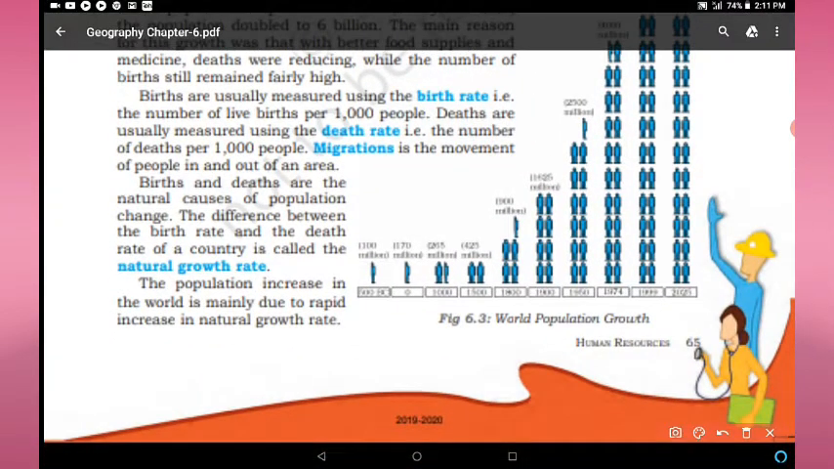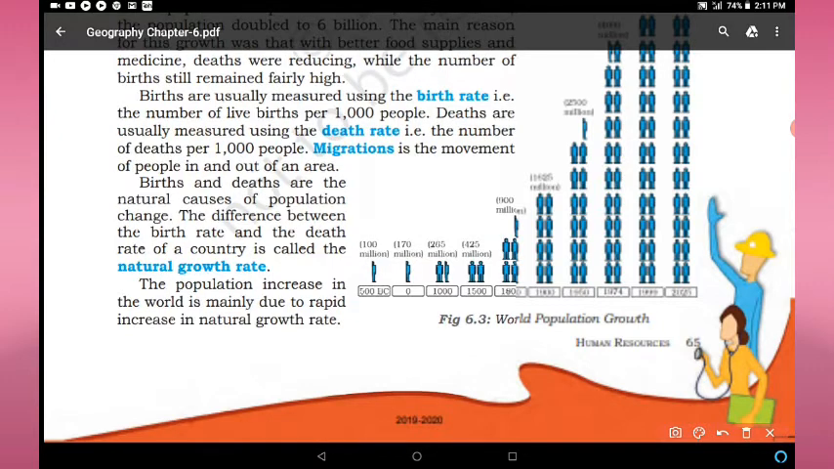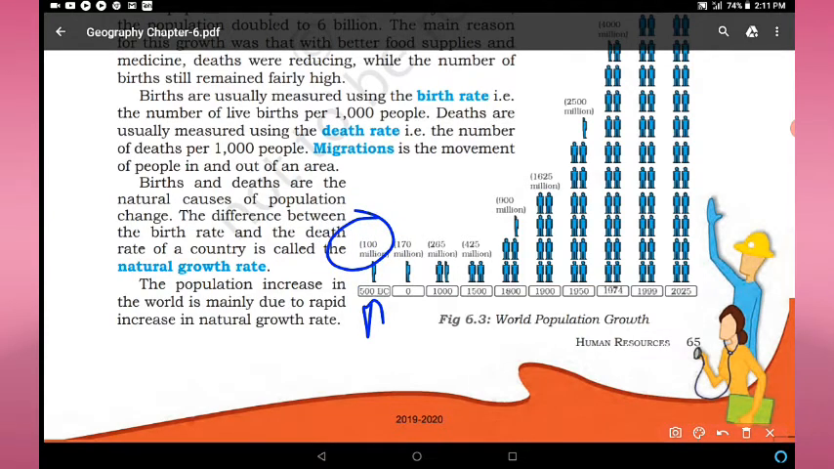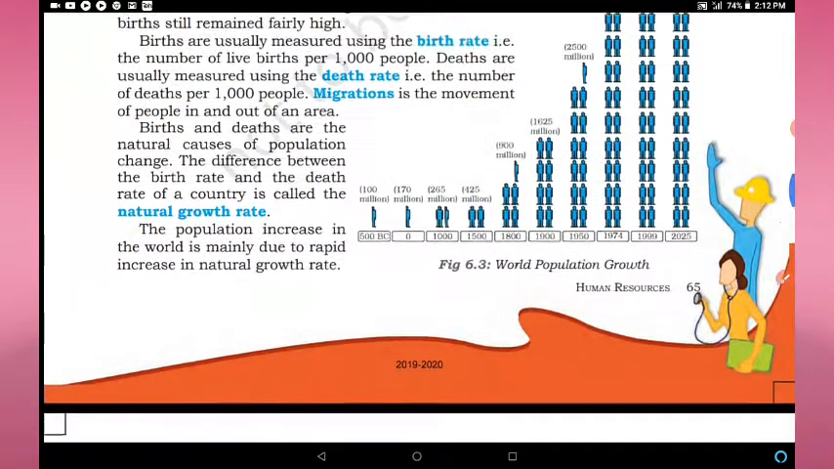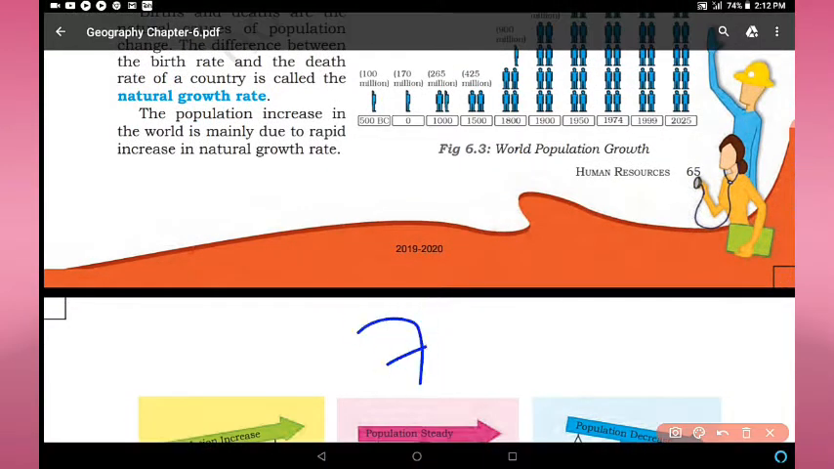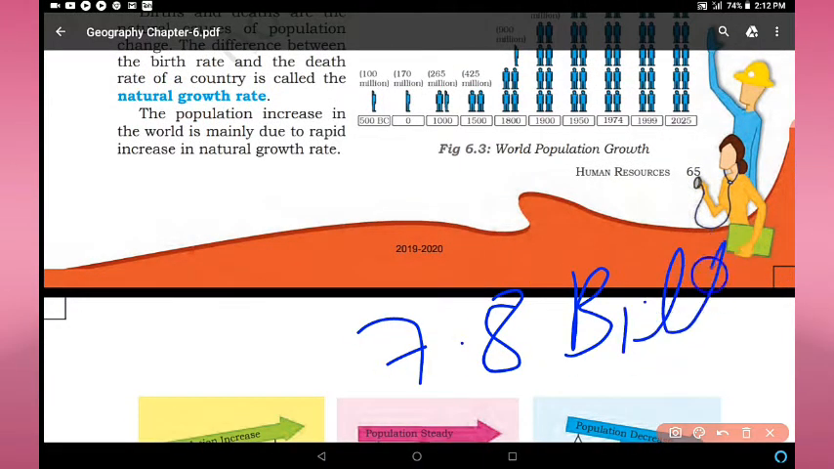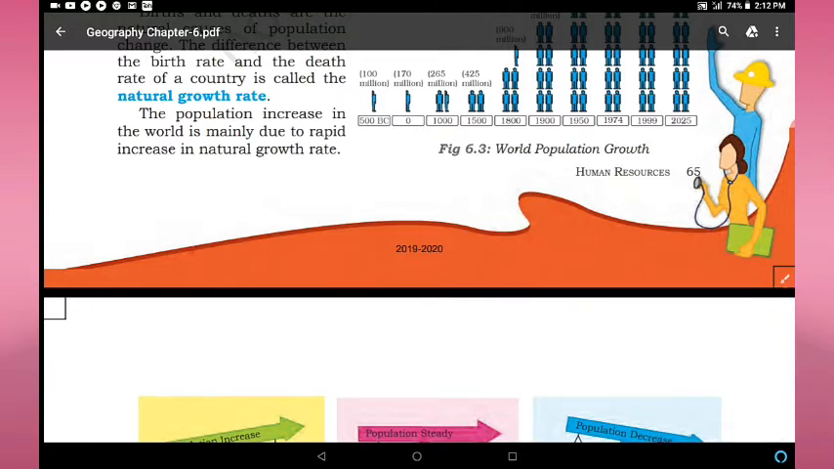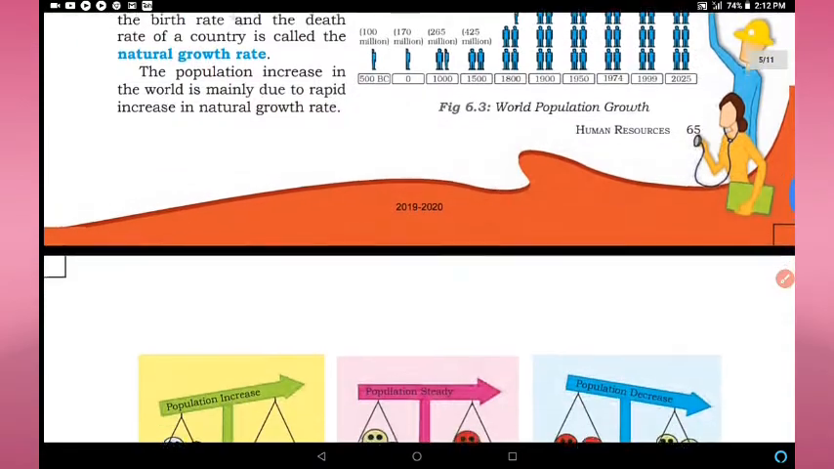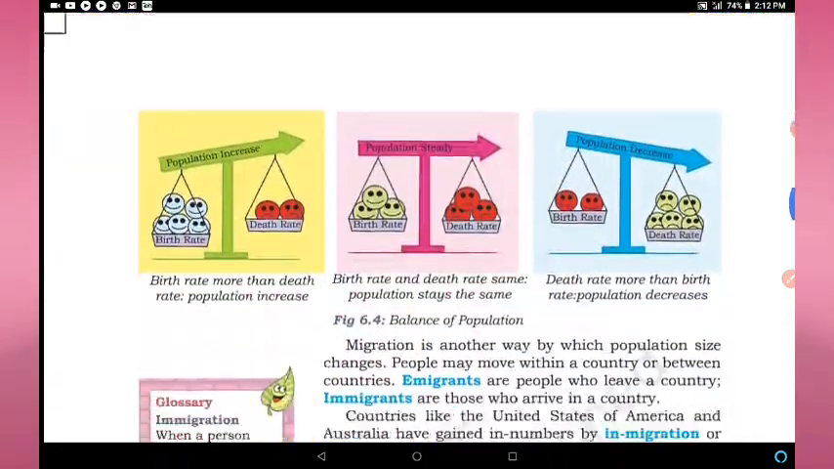You can see this diagram also, showing the increase in the population. Here we can see the data of 500 BC: 100 million population was there. After that, at 0 AD, 170 million. In the same way, 1000, 1500, 1800, as we have discussed, 900 million. 1900, 1625 million. And at this time, the population of the world is 7.8 billion. This is the current data. The population increase in the world is mainly due to rapid increase in the natural rate.